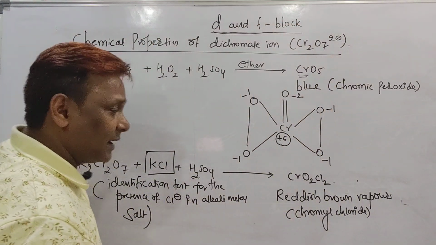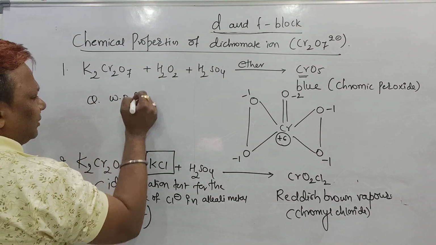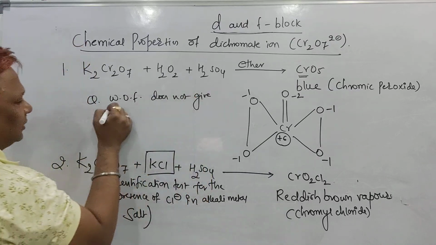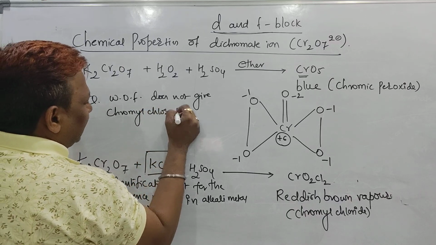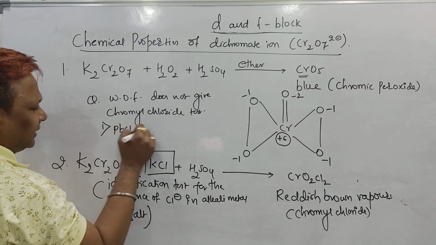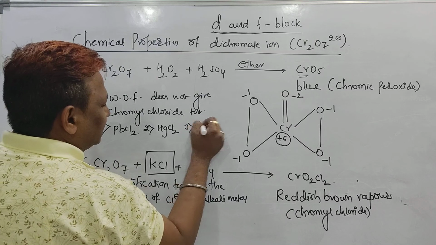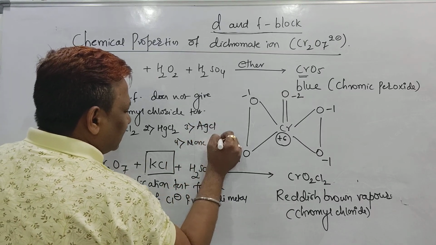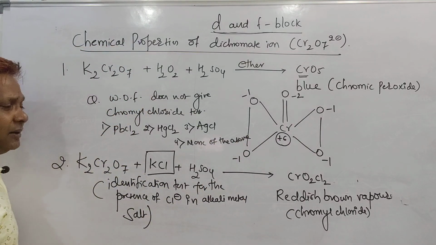But once the question is asked, which of the following does not give chromyl chloride test? First option PbCl2, second option HgCl2, third option AgCl, fourth option none of the above. What is the answer?